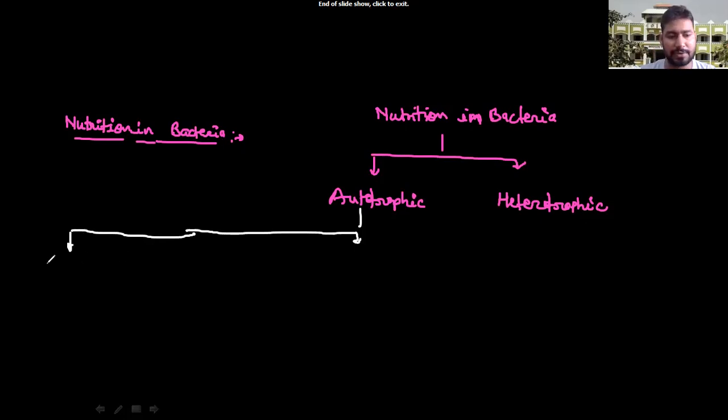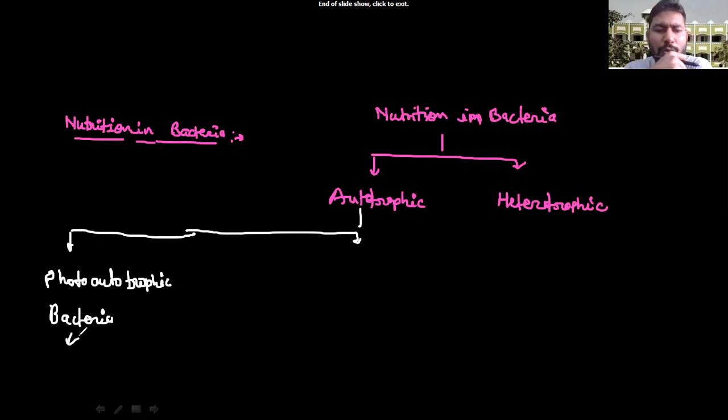The first one is the photoautotrophic bacteria. If you read the name, photo means light, and autotrophic means they produce their own food.